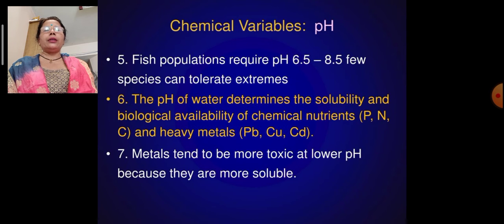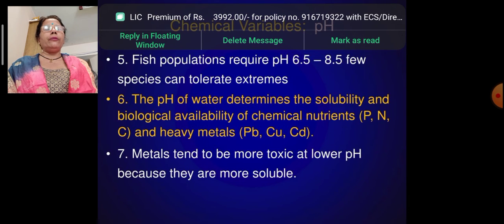Fish species can tolerate extremes. So we have to keep the water alkaline with a little bit of acidic nature. That is, mostly neutral pH is required for aquatic life. If it changes to acidic or more alkaline in nature, aquatic life or fishes cannot live in the water.